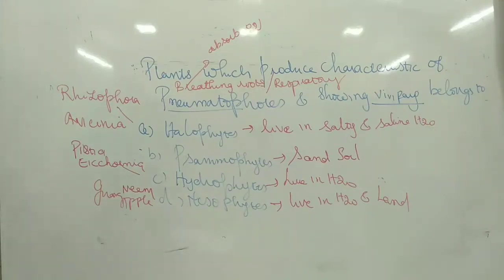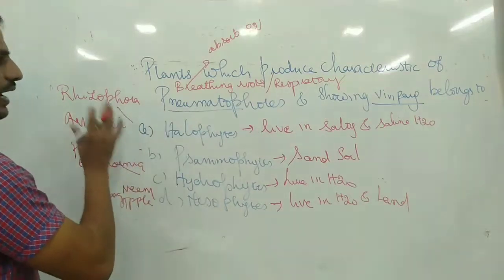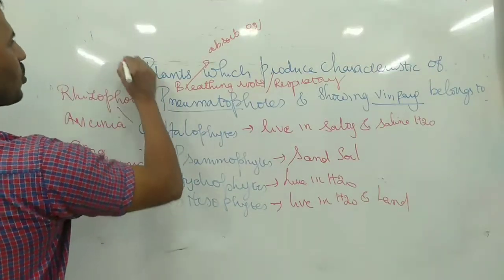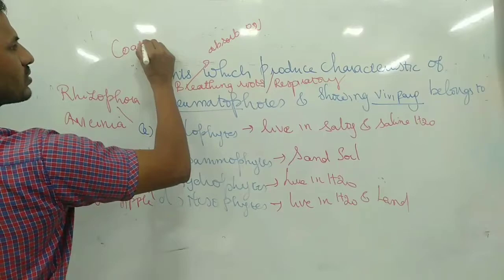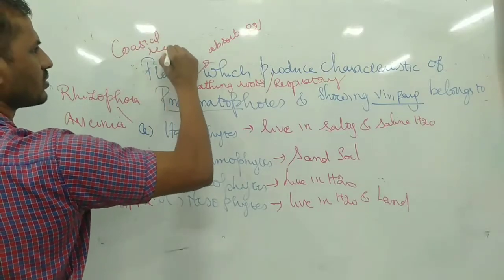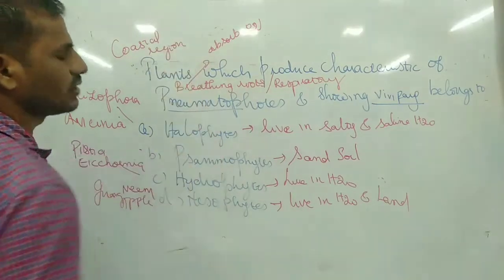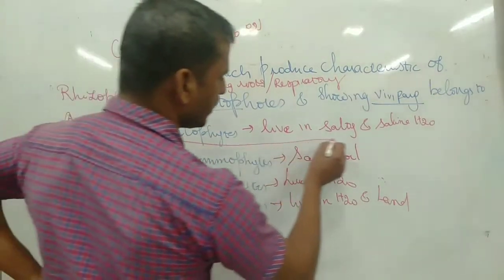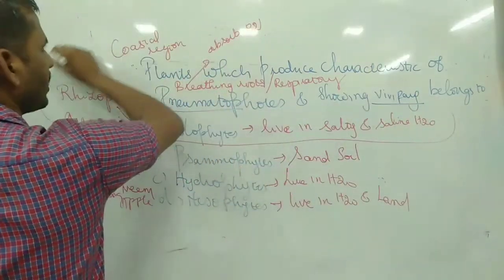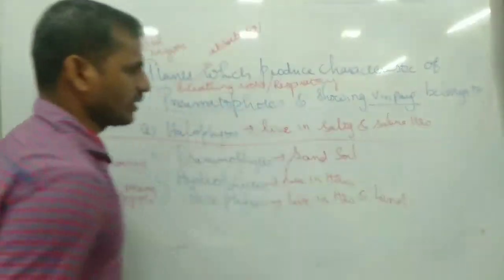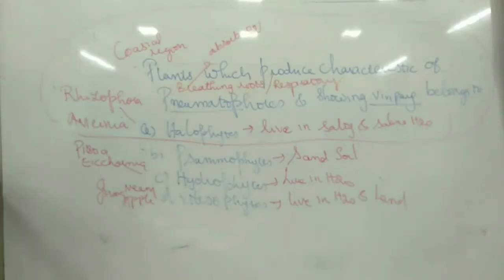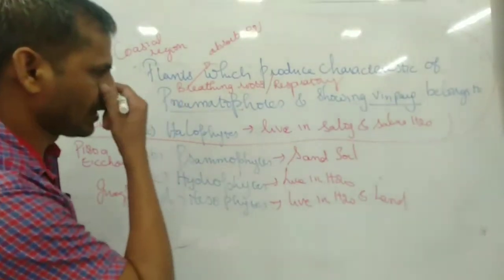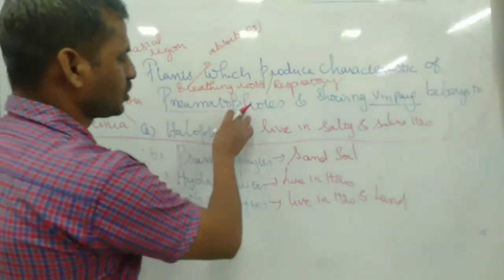They absorb oxygen, and that is the reason we call them breathing roots or respiratory roots. It is very common in Rhizophora and Avicennia, which are present in the coastal region. The main thing is that they are breathing roots and they have vivipary germination.